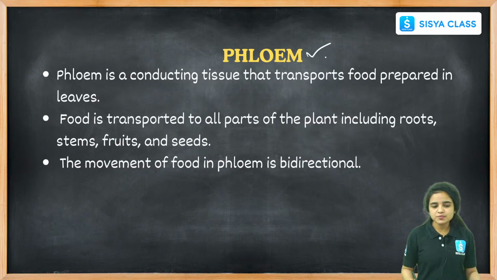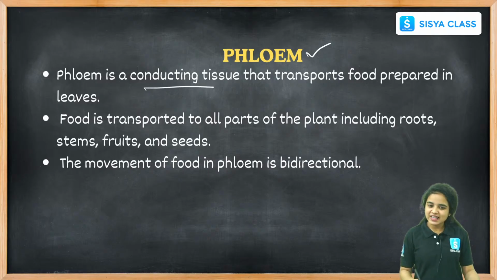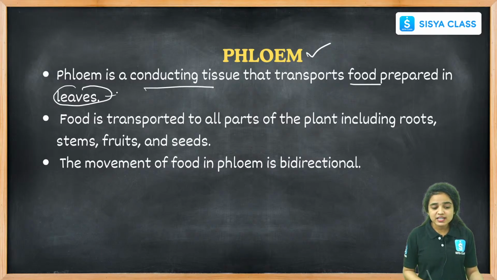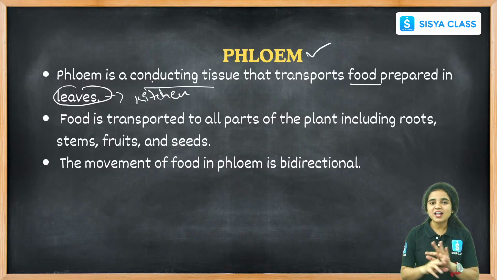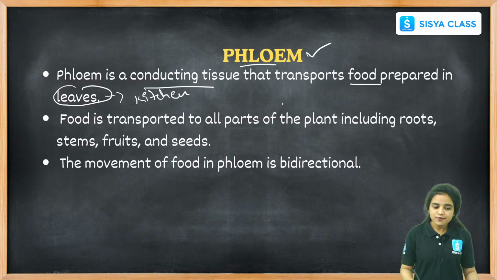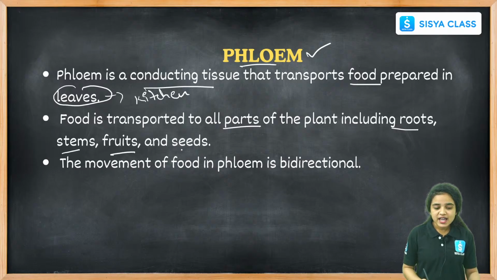While coming to phloem, students, phloem is a conducting tissue that transports food prepared in the leaves. Leaves are called the kitchen house of the plant, right? Leaves prepare the food materials, hence the food stored in the leaves is transported to other parts of the plant with the help of this vascular tissue called phloem. And this is transported to all parts of the plant including roots, stems, fruits and seeds.